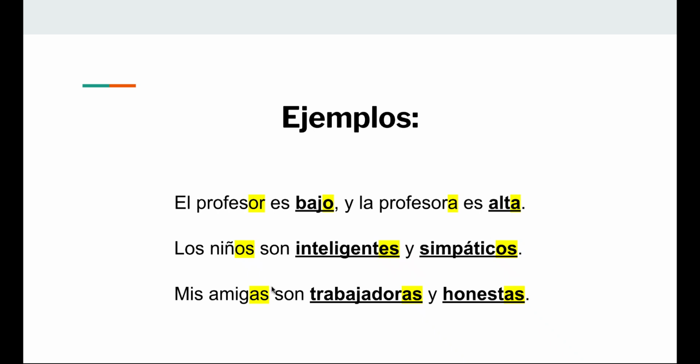Then we have the verb ser. So all of this you've learned so far, ser. And then the adjectives match. So here's another noun, the verb ser. Masculine plural. All right. Then feminine plural.